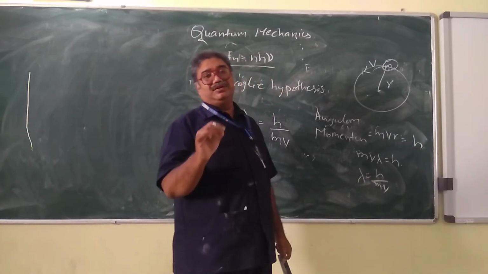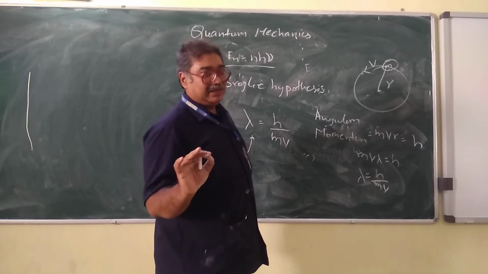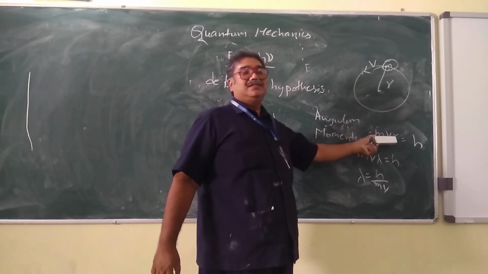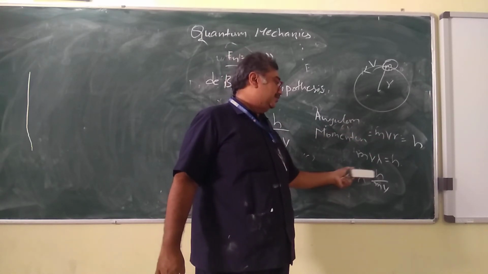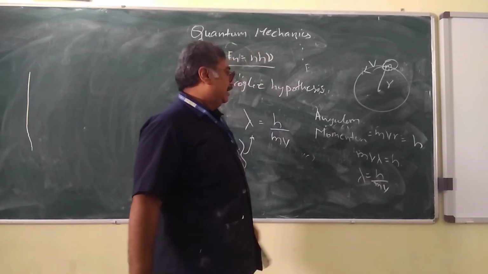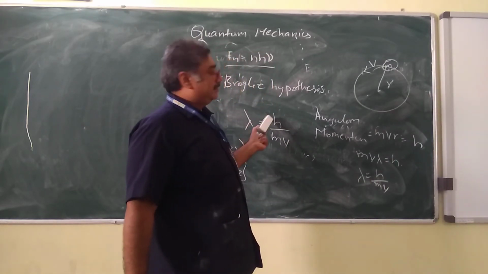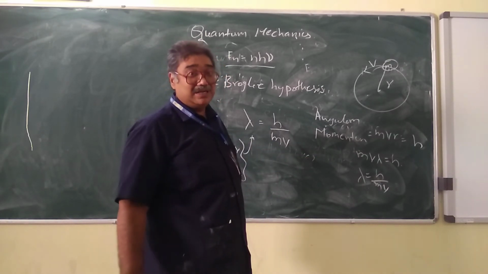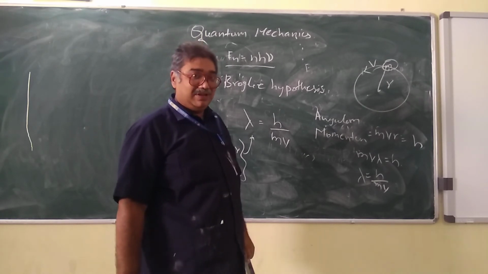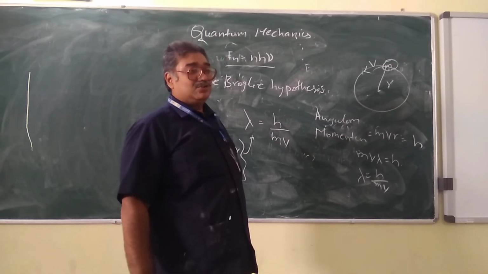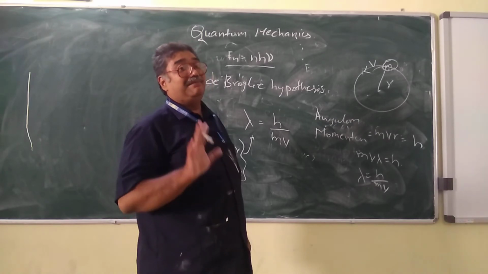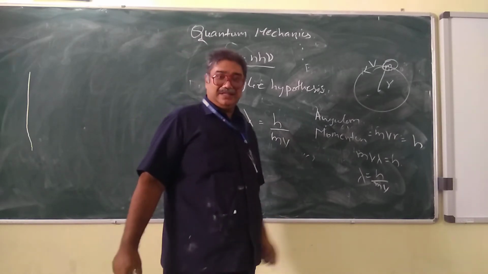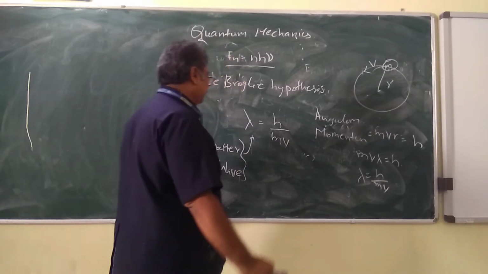So now we have a beautifully demonstrated hypothetical statement derived from the classical angular momentum. Instead of the radius r, it is represented by wavelength, and therefore lambda equals h by mv. So the wavelength lambda is given by h by mv, and we call it the de Broglie wavelength. So it is not a normal wavelength, it is a de Broglie wavelength. And this de Broglie wavelength corresponds to the wavelength of the matter wave. Now let us calculate the energy, because now we got a wavelength, we need to calculate the energy.